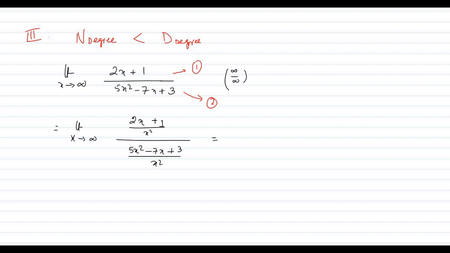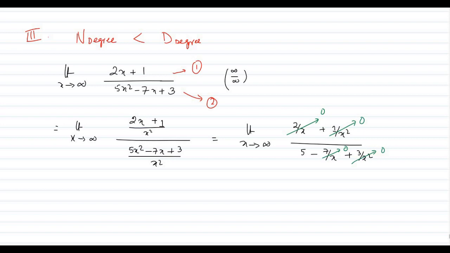If we manipulate a little bit, it will come limit x tends to infinity, 2 by x plus 1 by x square whole divided by 5 minus 7 by x plus 3 by x square. Now as we have learned, these terms will tend to 0. So the final outcome is none other than 0 by 5, which is 0.